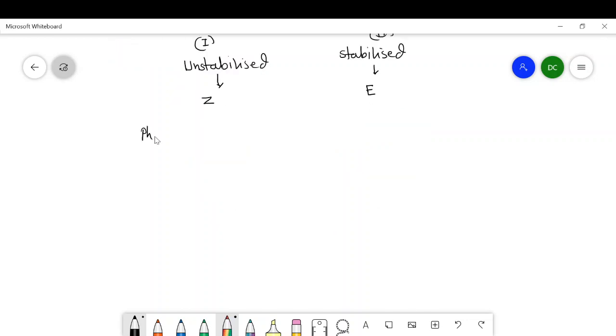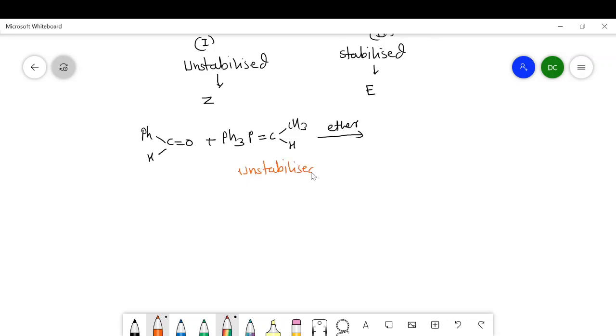Suppose Ph is there, attached with the CO, and here I will write H plus Ph3P double bond C, here CH3, and here there is an H. In this case, the ylide is unstabilized one.